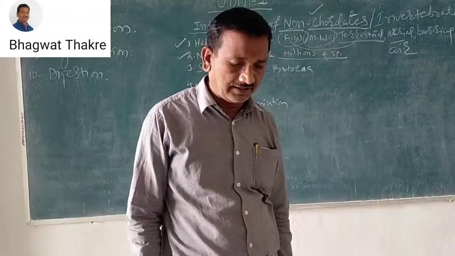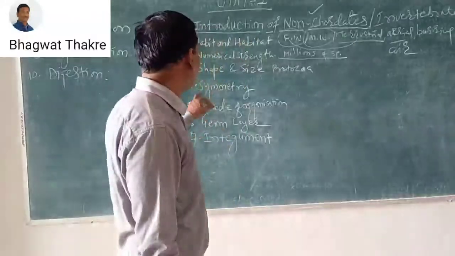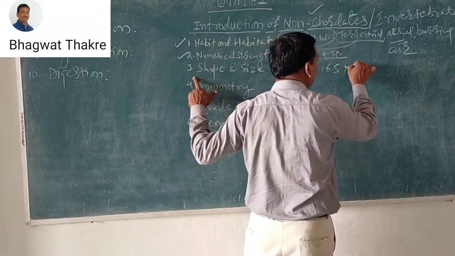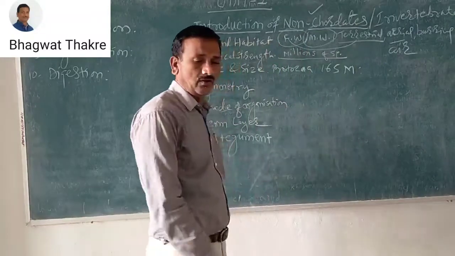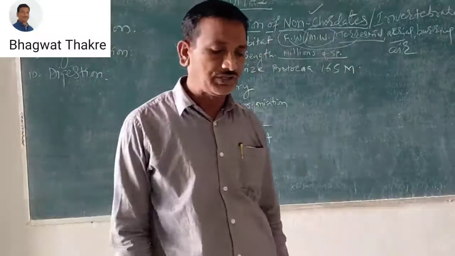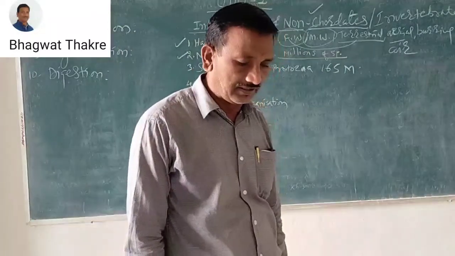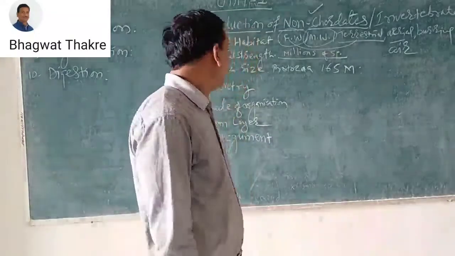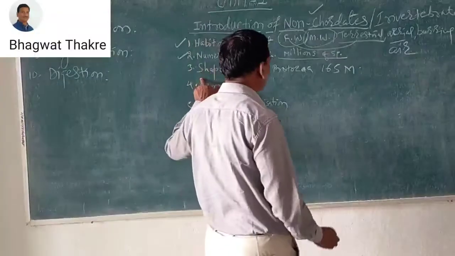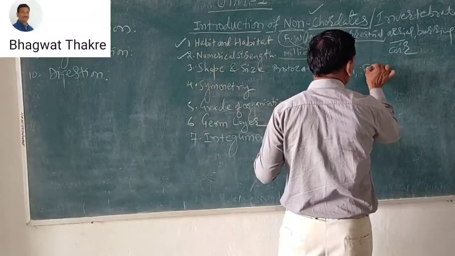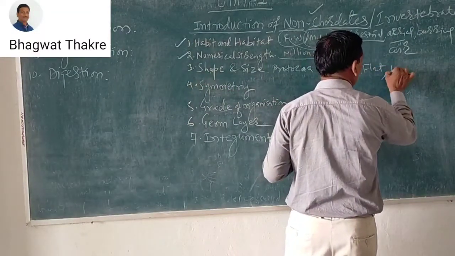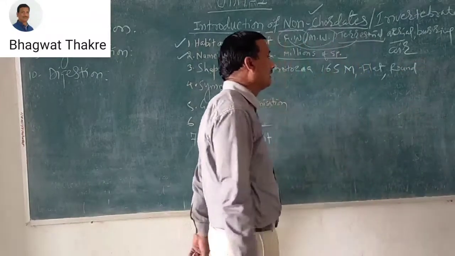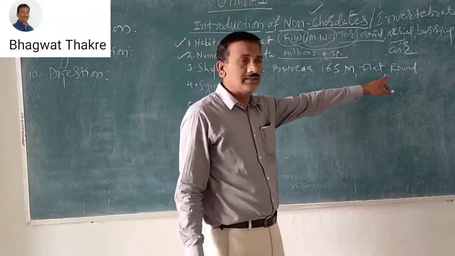Some may be 165 meters long. Some shapes are flat shaped or round shaped.